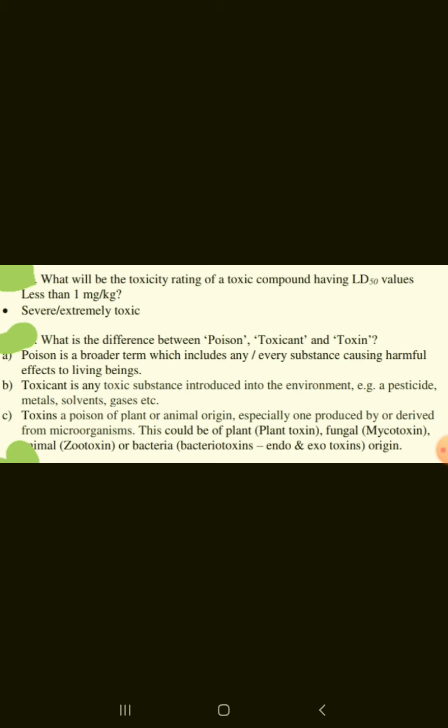What is the difference between poison, toxicant, and toxin? Poison is a broader term which includes any or every substance causing harmful effects to living beings. Toxicant is any toxic substance introduced into the environment. Toxins, a poison of plant or animal origin, especially one produced by or derived from microorganisms. This could be of plant, fungal, animal, or bacterial origin.